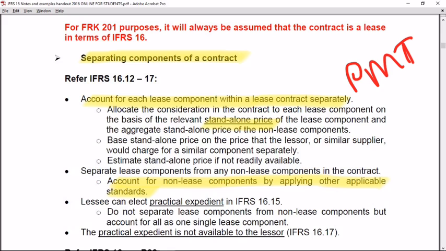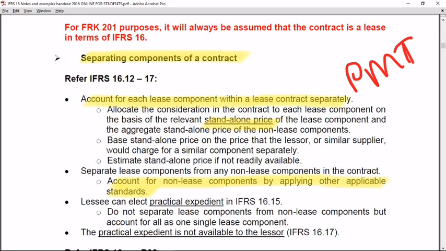Then this paragraph says that payment needs to be split out between the portion purely relating to the lease of the underlying asset and any other non-lease components. The other non-lease components will then be accounted for as an expense.